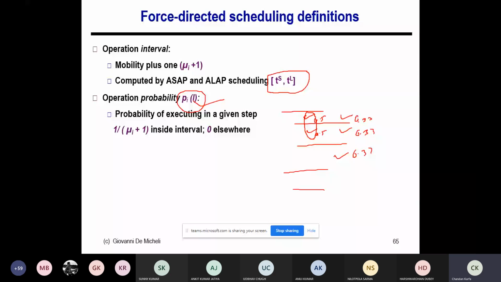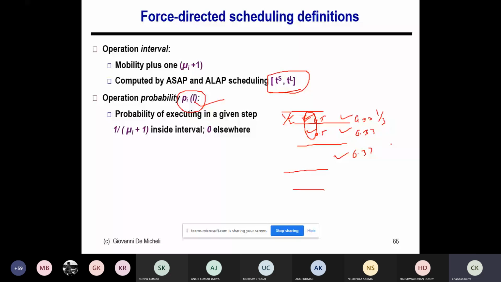We can calculate that easily for each operation, because I know the span, the operation interval, and for each such operation it will be just 1 divided by the span, or the interval. So that will be the probability, right? For example, if this operation can be scheduled in 2 possible timestamps, it is 1 by 2 here, 1 by 2 here. This is 1 by 3 here, 1 by 3 here, and 1 by 3 here. Okay, so this is what is called the operation probability. If you do not understand something, just stop me.